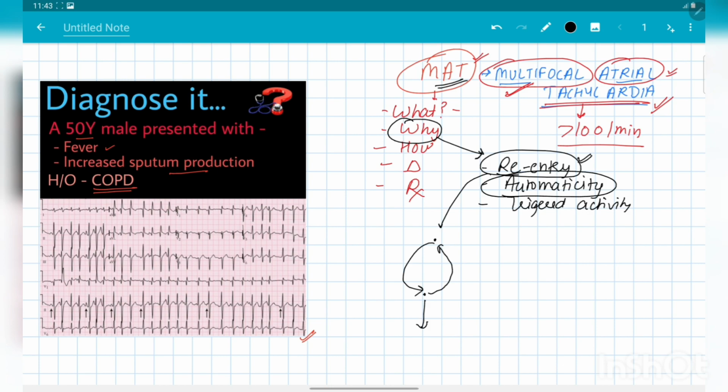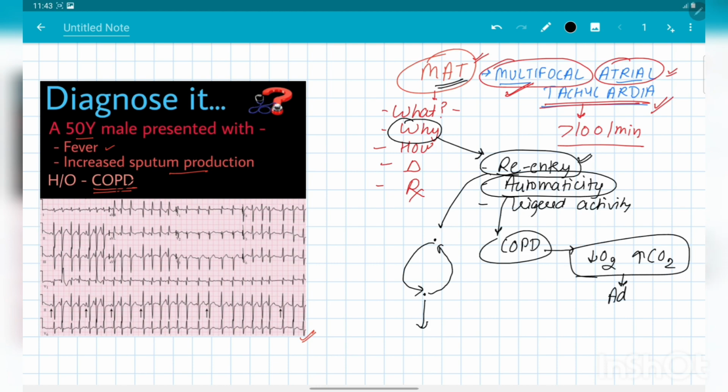Next, let's come to our next theory, the theory of abnormal automaticity. So what happens with this theory of abnormal automaticity? Now let's discuss it via this case of COPD that we have here. In COPD, what happens? Due to this chronic obstructive pulmonary disease, hypoxia develops and hypercarbia develops. And due to this hypoxia and hypercarbia, the adrenergic drive increases.